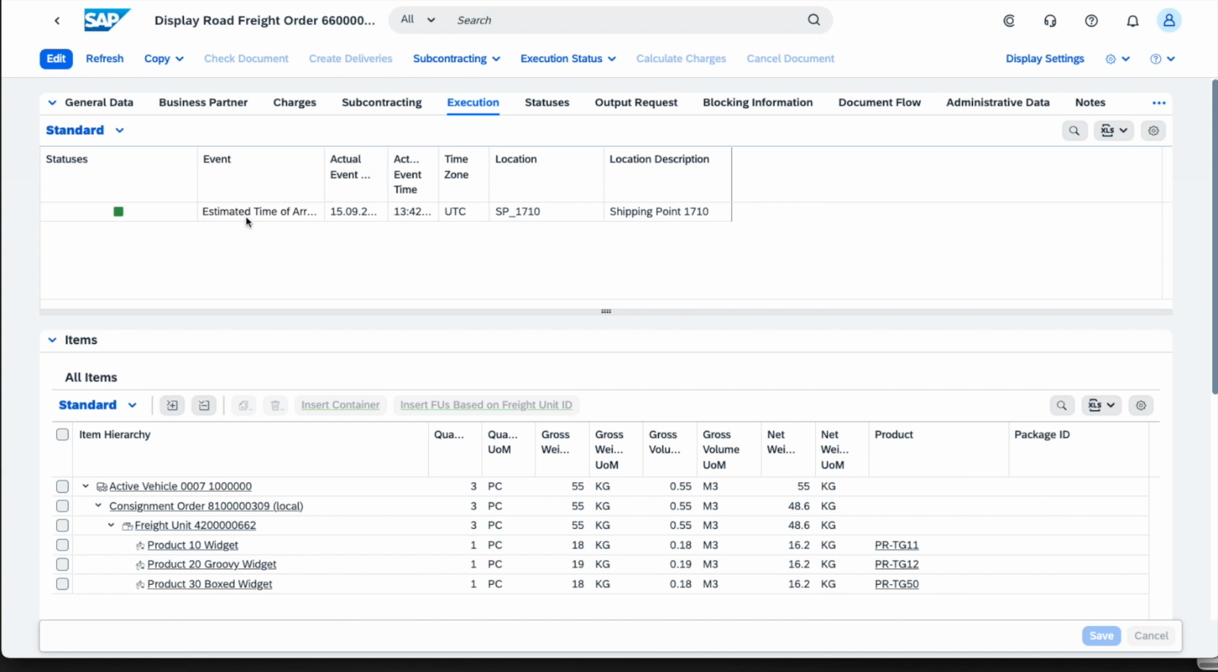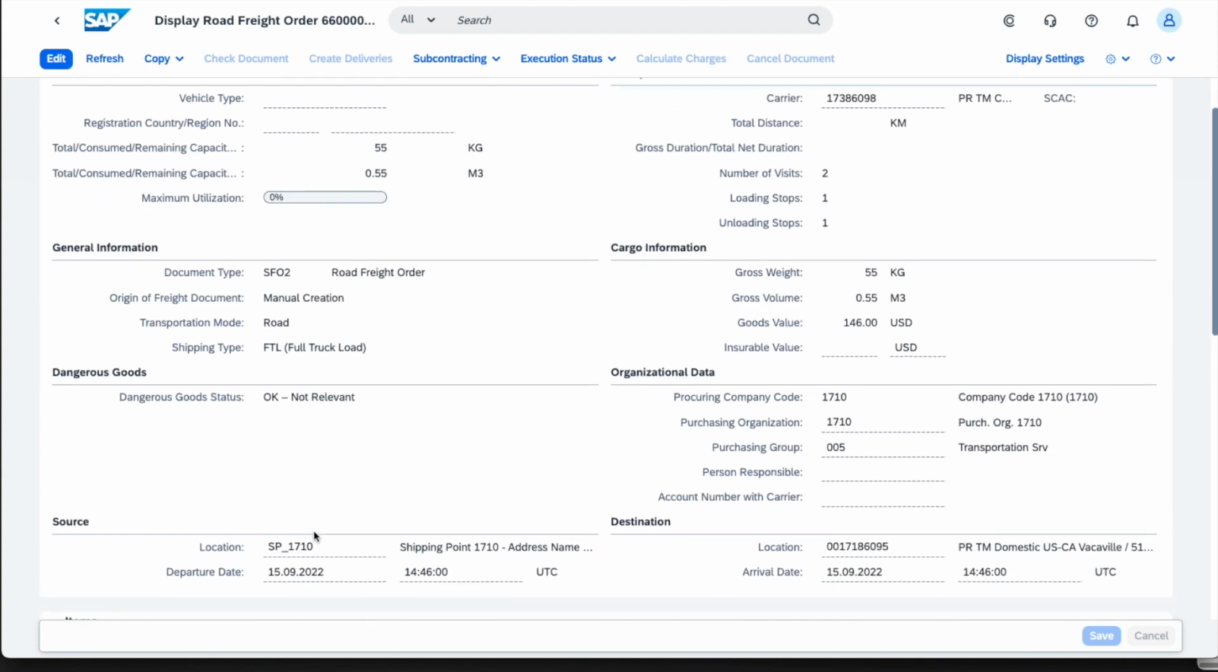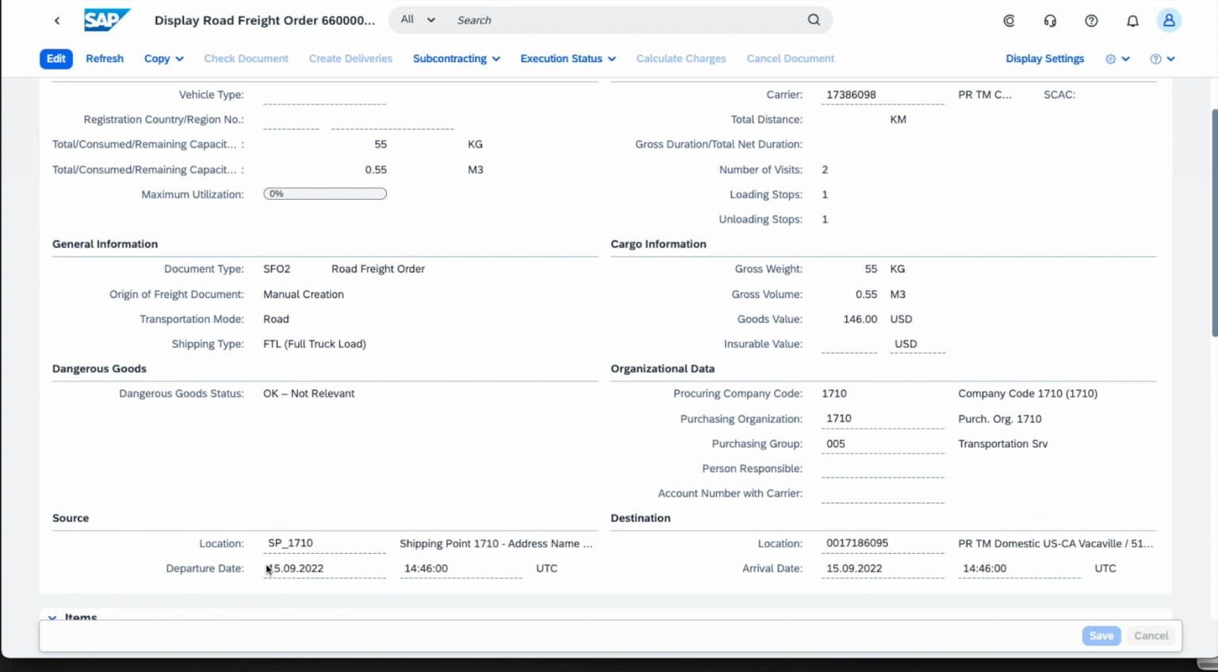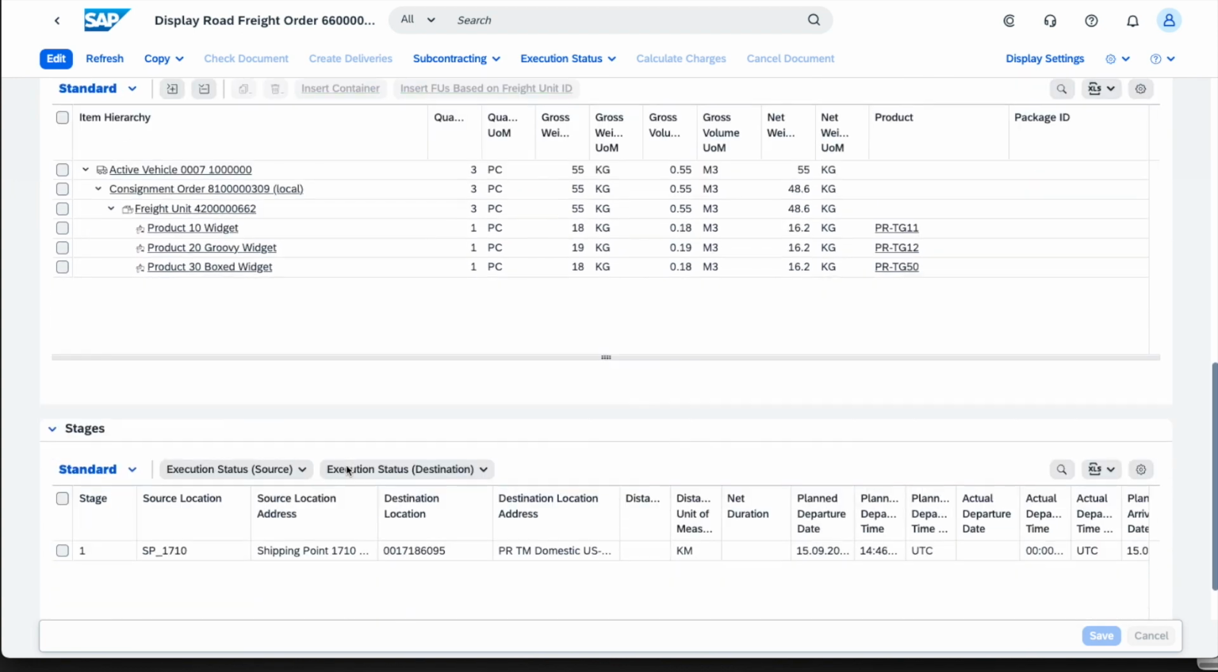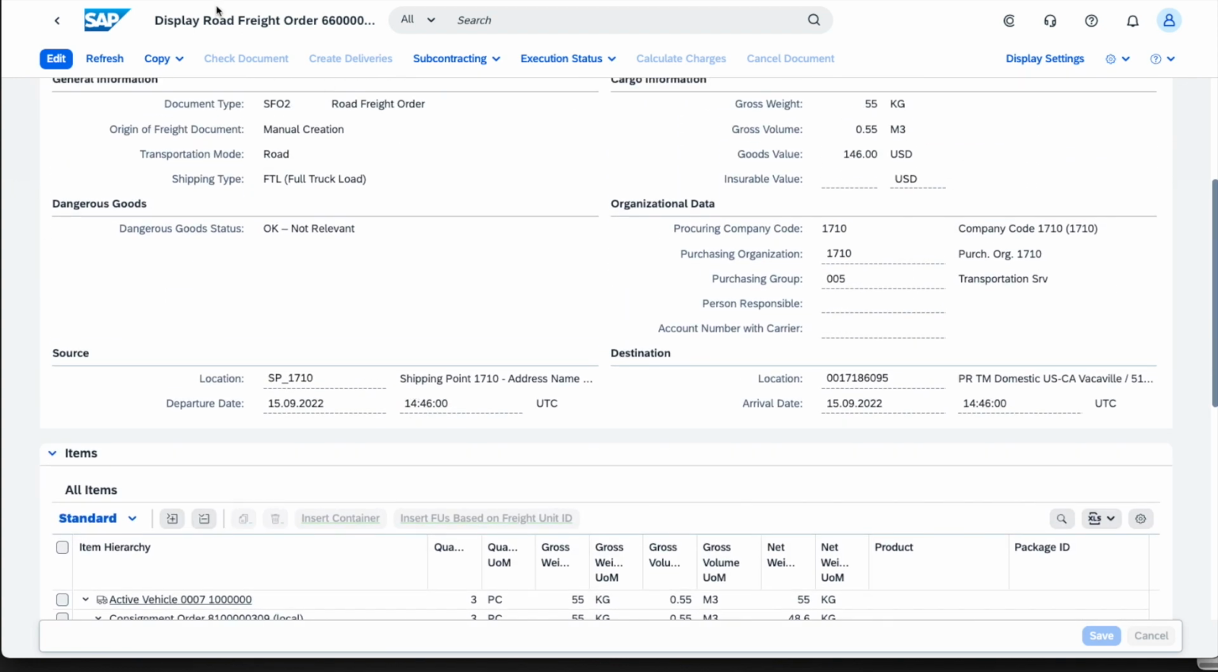I can see the event that has been posted. I can look at the general data. I can see and confirm the times are not the ones that I expected them to be. I can have a look at the cargo. I can change to edit. I can take whatever action it is that I might want to undertake on this particular freight order.